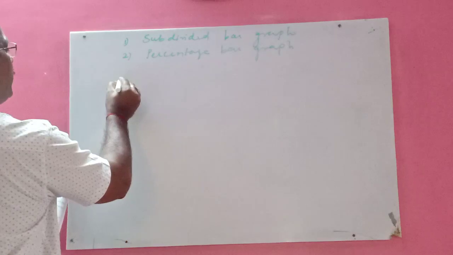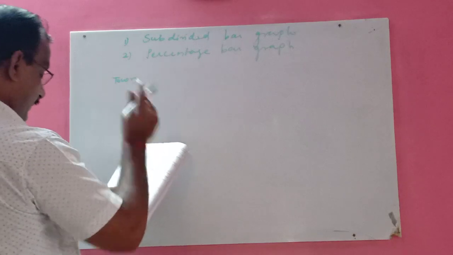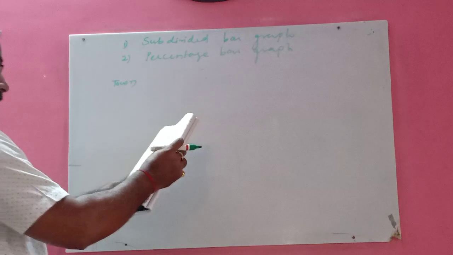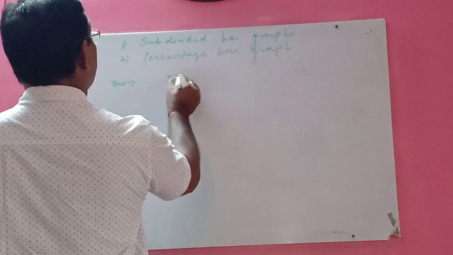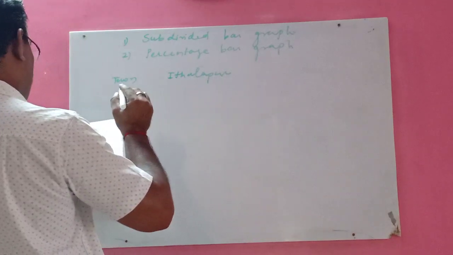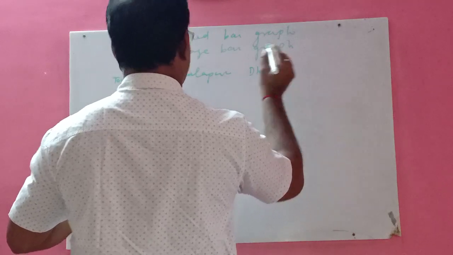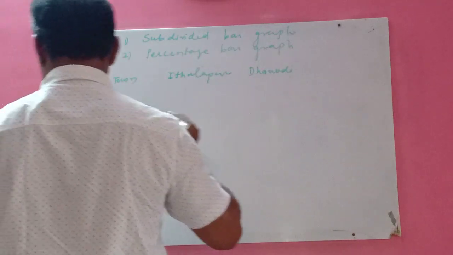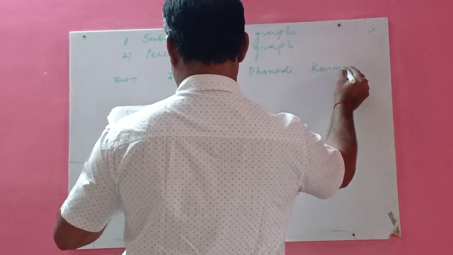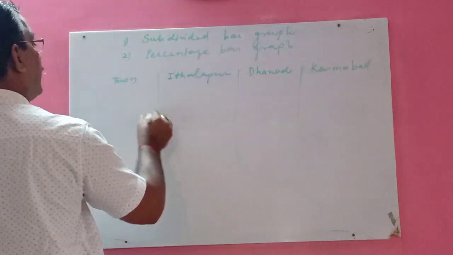I am doing a small example now. Towns are given here: Italpur, Dhandhodi and Karmabad. These three towns are given.